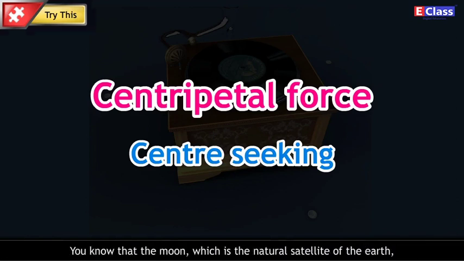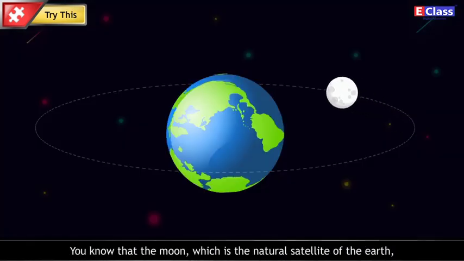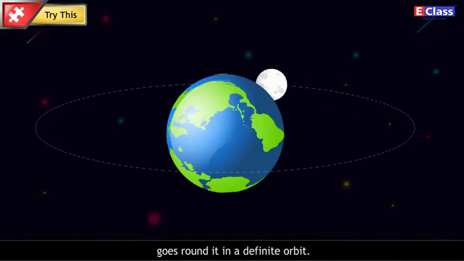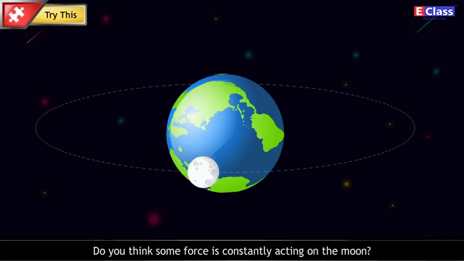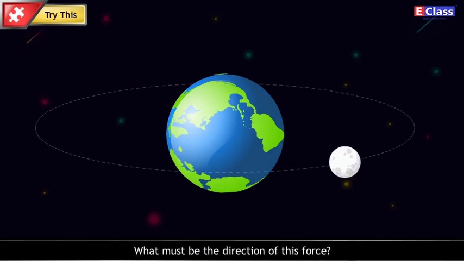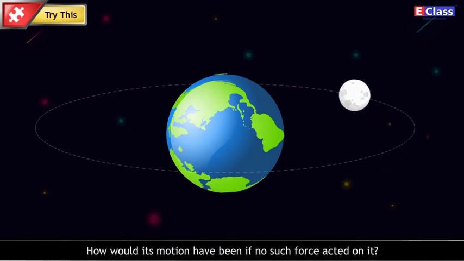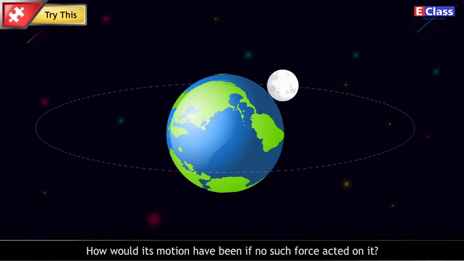That is, the object tries to go towards the center of the circle because of this force. You know that the moon, which is the natural satellite of the earth, goes round it in a definite orbit. The direction of motion of the moon as well as its speed constantly changes during this motion. Do you think some force is constantly acting on the moon? What must be the direction of this force? How would its motion have been if no such force acted on it?